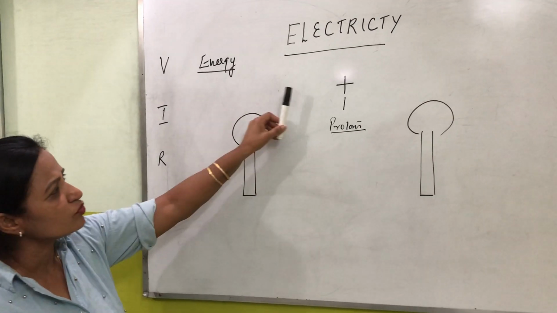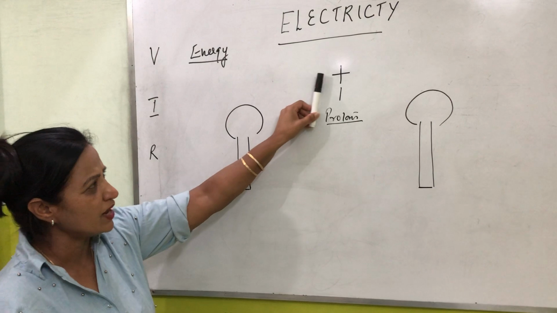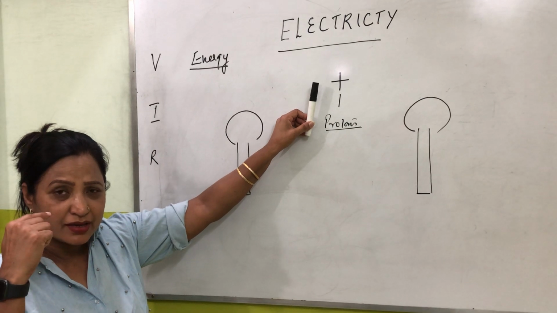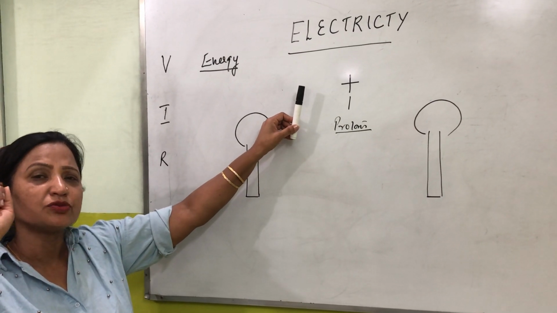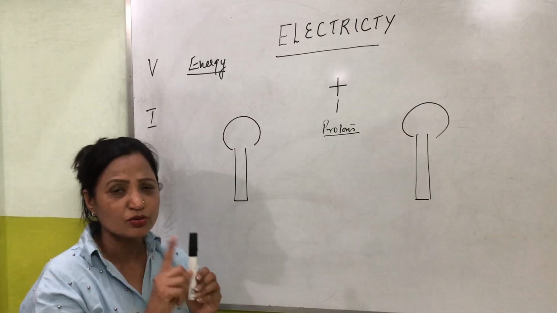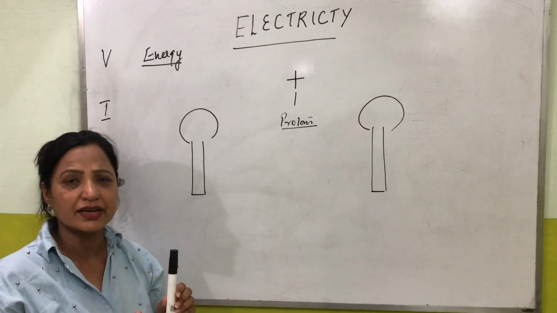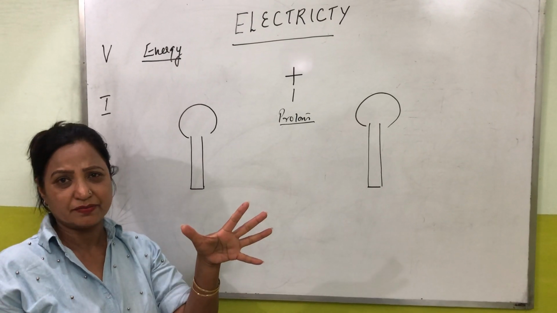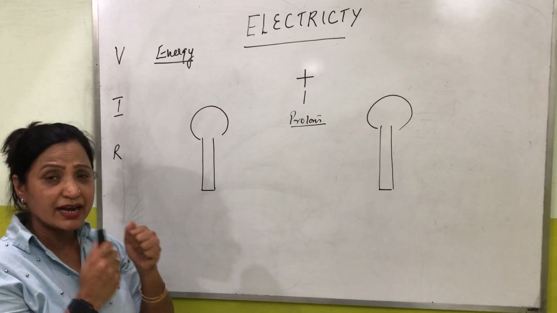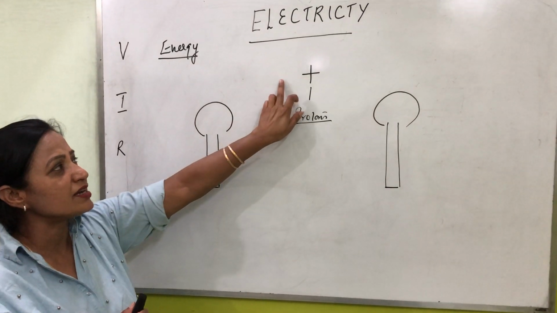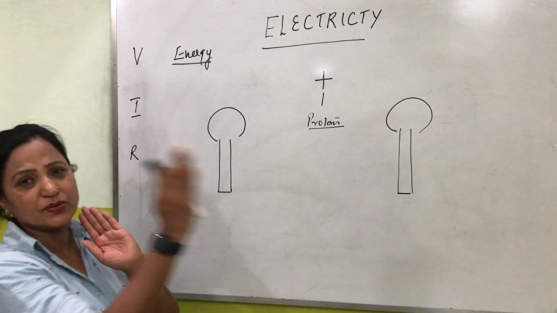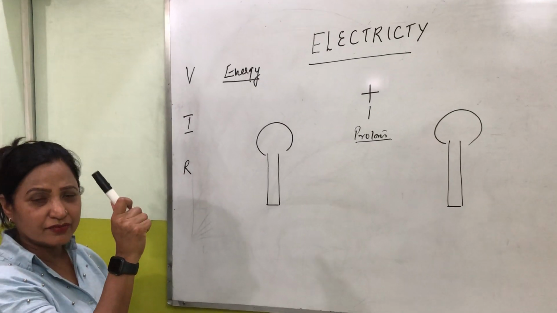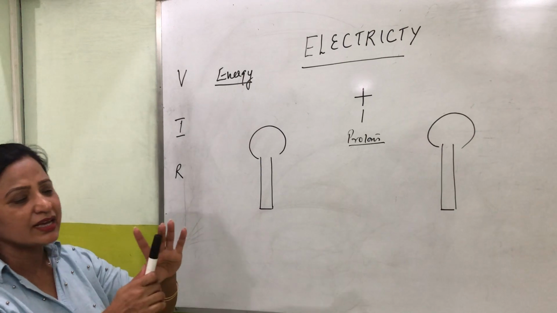Now suppose I have an object, right? With this object I try to move this charge from its place. I'm trying to apply some force. Nothing works. It's not working. Then, talking about the concepts you have learned in your junior classes, कि अगर charges को दूसरे charge के साथ interact किया जाए, then there can be a force of attraction or a force of repulsion. So if I want force, I have that concept already that similar charges repel each other and the opposite charges attract each other.